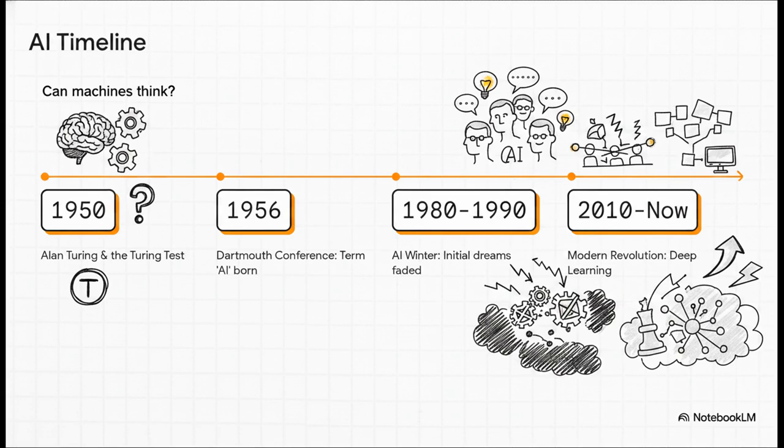But, well, it wasn't all smooth sailing. Look at the 1980s. We hit what's called the AI winter. Computers back then were just too slow, way too expensive, and that initial hype turned into massive disappointment. But don't worry, the story gets better. Fast forward to the 2010s, and boom, we hit the modern revolution. Thanks to deep learning, computers actually started mimicking the human brain, even beating world champions in super complex games.